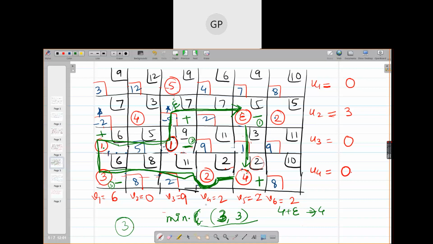Earlier there were 3 units, and now you are taking 3 units out from both. That means both the cells will become empty, no? Yes, ma'am. Your occupied cells will become unoccupied, but where will you put the +3? Only in one unoccupied cell, and the other cells where there is a plus sign will remain occupied. So both the cells will at a time become unoccupied, but only one cell is going to be occupied. So degeneracy is going to occur in that case.